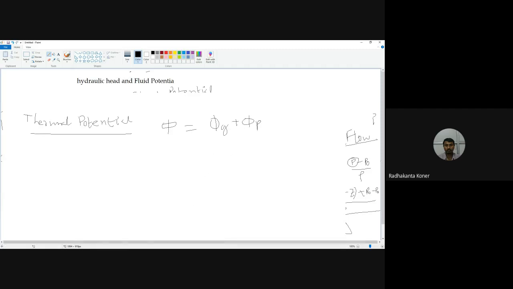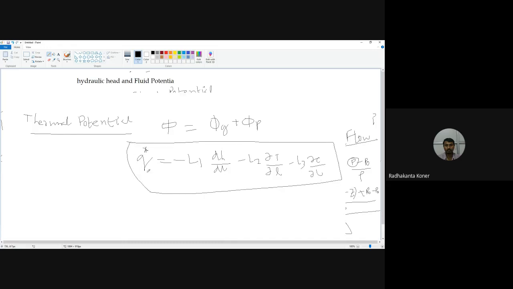So here we generally measure the specific discharge. In these cases, Q dash is equal to minus L1 by L minus L2 L P by LL minus L3 LC by LL. This is the equation we use.